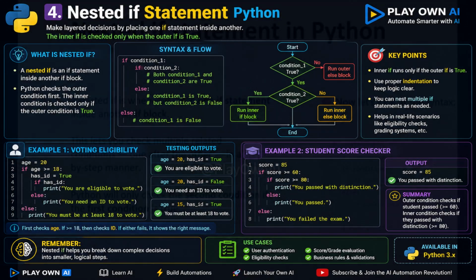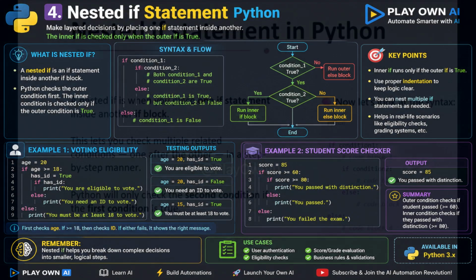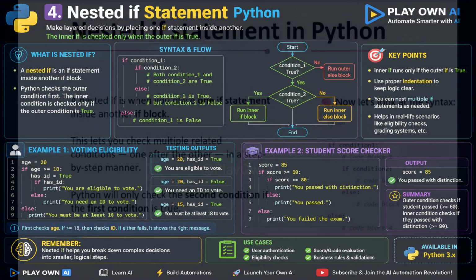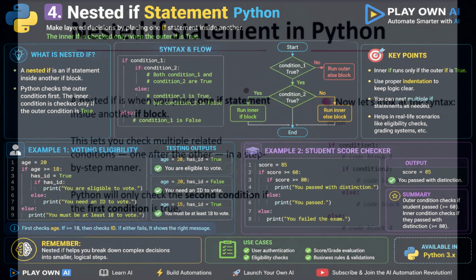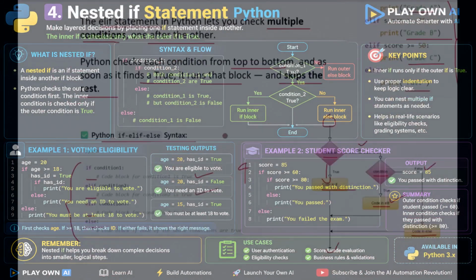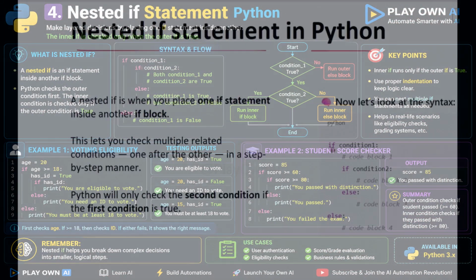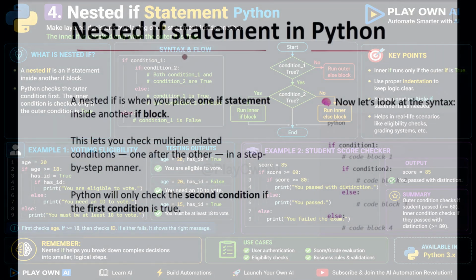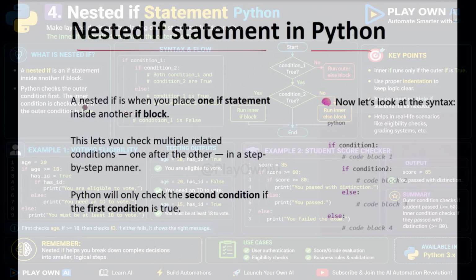4. Nested if statement, Python. Now let's explore the nested if statement in Python, a powerful way to make layered decisions in our programs. We've already learned about the basic if and if else statements, but sometimes we want to check another condition only if the first one passes. That's exactly where nested if helps us.